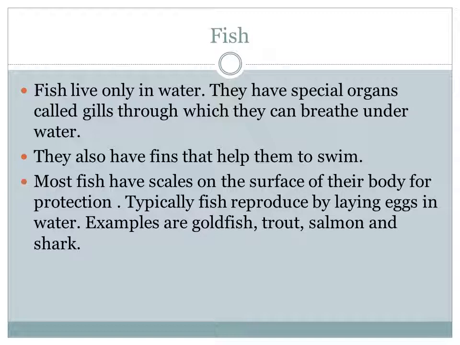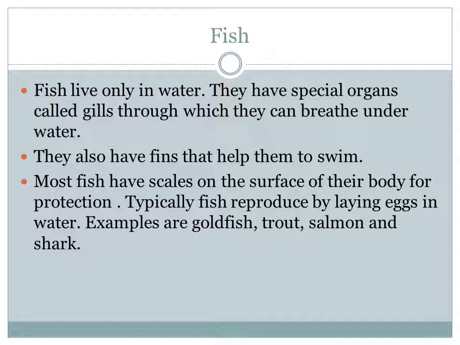Most fishes have scales on the surface of the body for protection. On their body, they have scales for protection. Typically fish reproduce by laying eggs in water.